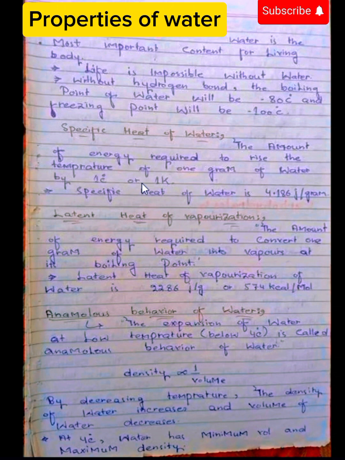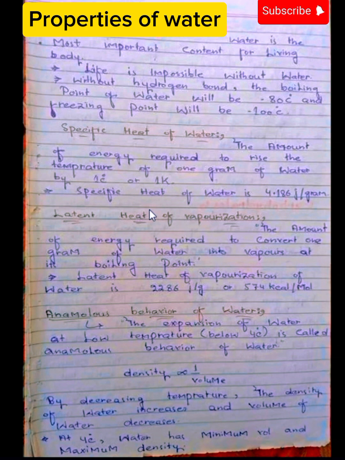So the amount of energy required to raise the temperature of 1 gram of water by 1 degree Celsius or 1 Kelvin is known as high specific heat. It means that water absorbs or releases large quantities of heat energy with little change in temperature. This is why the temperature of water rises and falls more slowly as compared to other liquids.